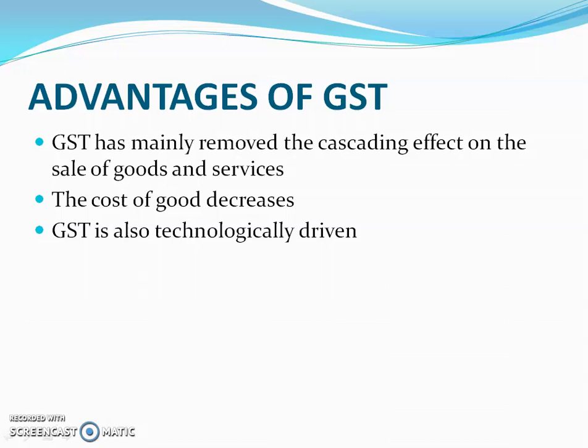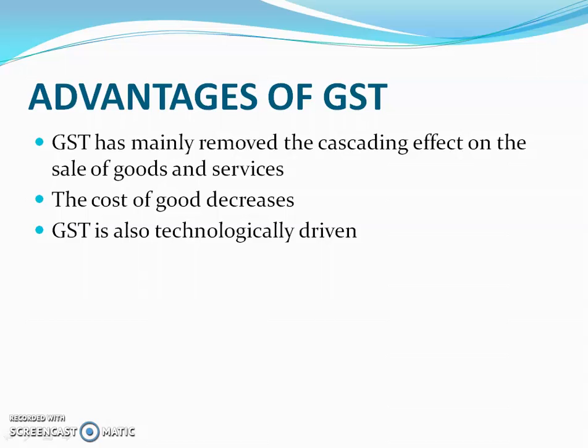Then what are the advantages of GST? GST has mainly removed the cascading effect on the sale of goods and services. That means the GST regime eliminates the tax on tax system. So what do you mean by cascading effect? Before GST, when goods were manufactured and sold, excise duty was charged by the central government.